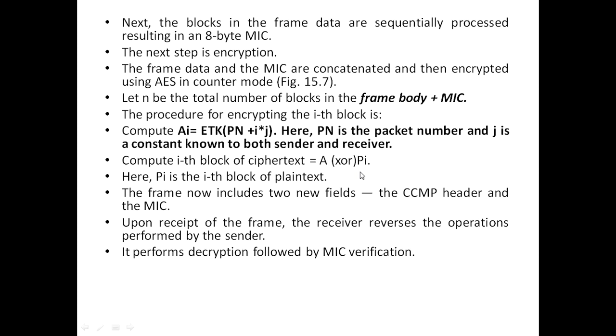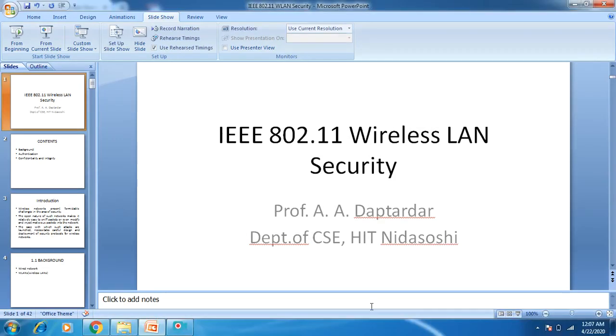Upon receipt of the frame, the receiver reverses the operation performed by the sender. It performs the decryption followed by MIC verification. Now, as you see, it's a very complex task to compute the MIC and then to perform the encryption. There is no chance for an attacker to decrypt the message even though it gets the ciphertext. So this is exactly the IEEE wireless LAN network security.